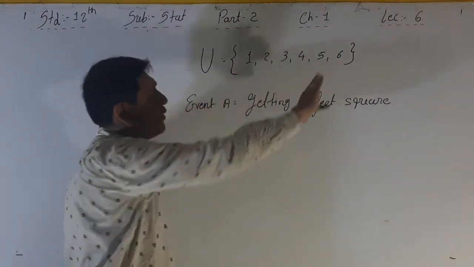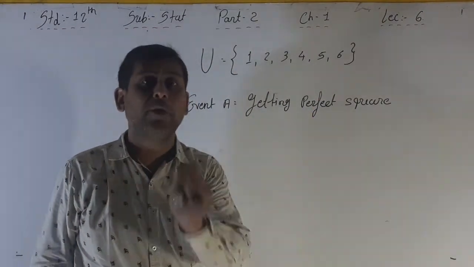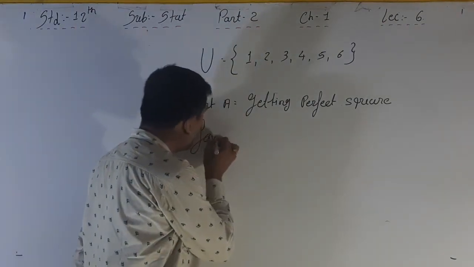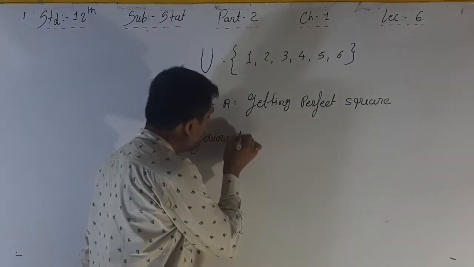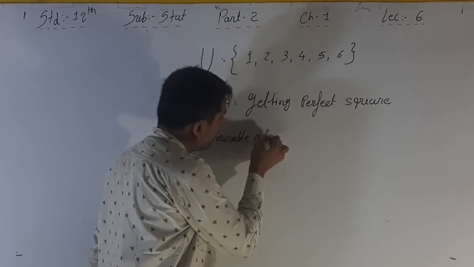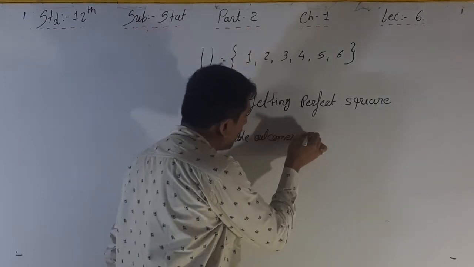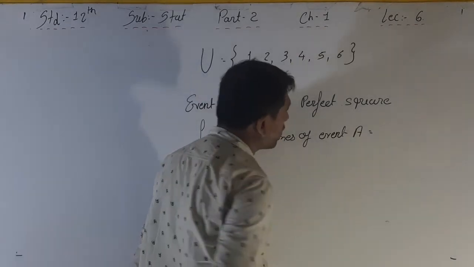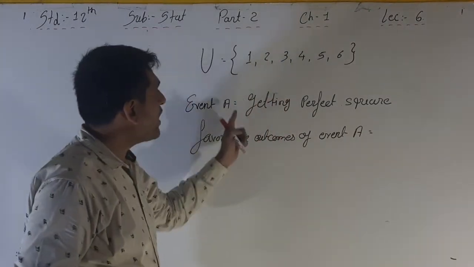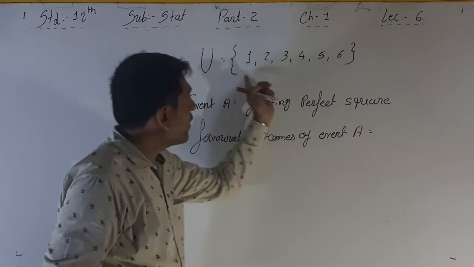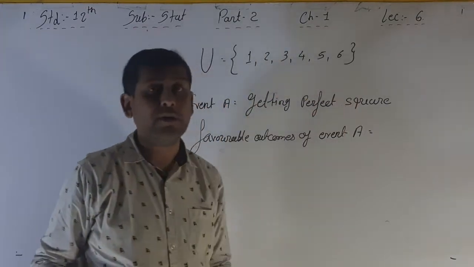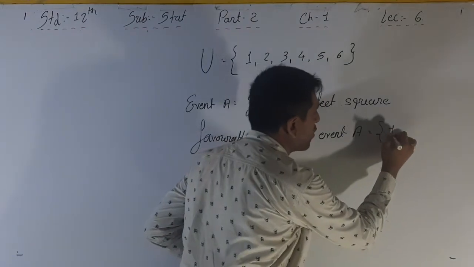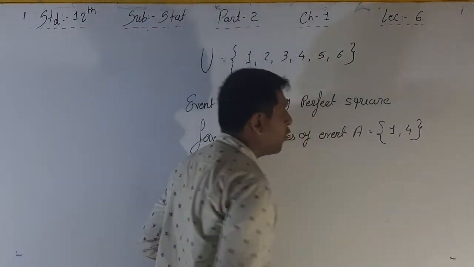Now which ones from 1 to 6 are perfect squares? The favorable outcome of event A is equal to what? The perfect squares from these 6 numbers are 1 and 4. The favorable outcomes are 1 and 4.